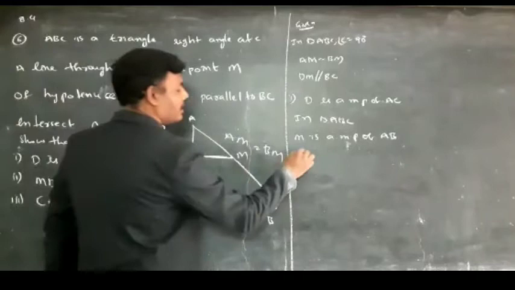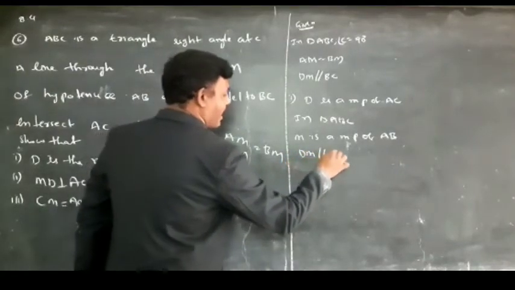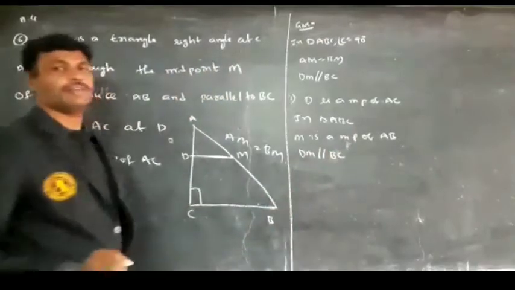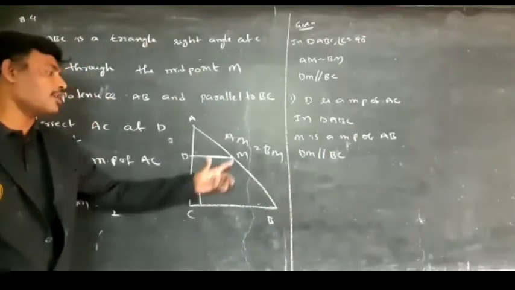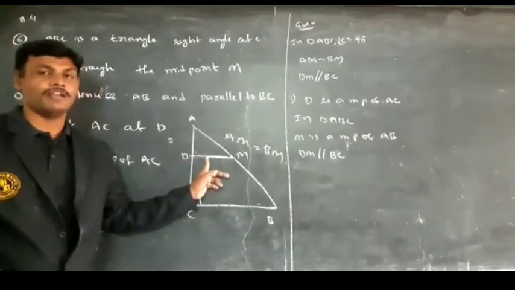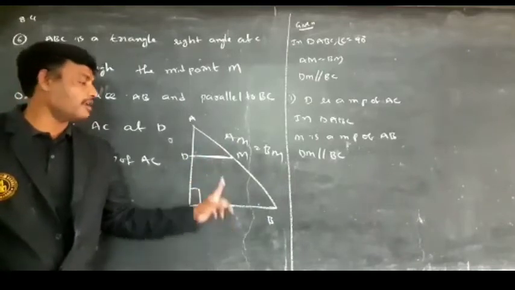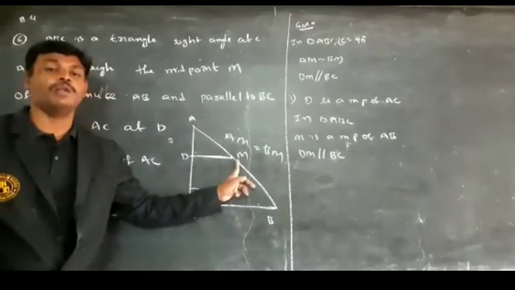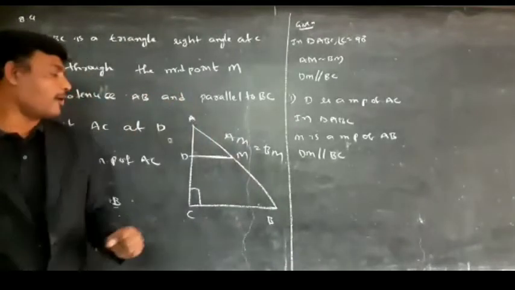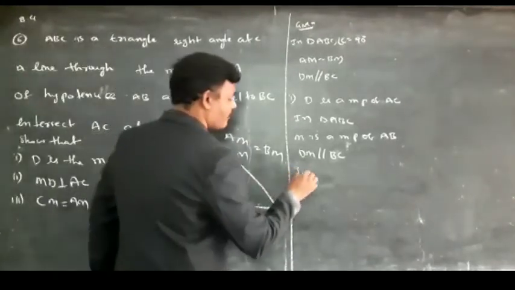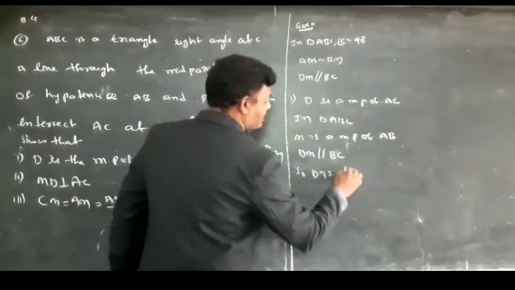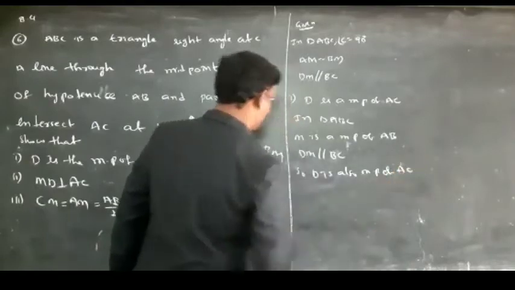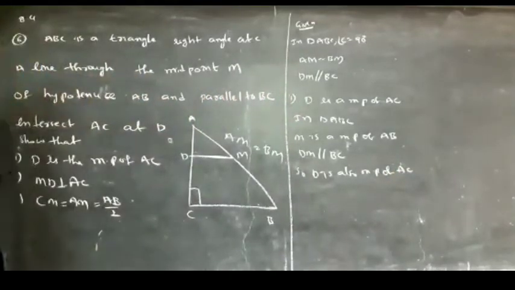And also DM is parallel to BC. What is the midpoint theorem? Once again, the line joining two midpoints of a triangle is parallel to the third side. So here these lines are parallel and M is a midpoint. Automatically D is also the midpoint of AC.